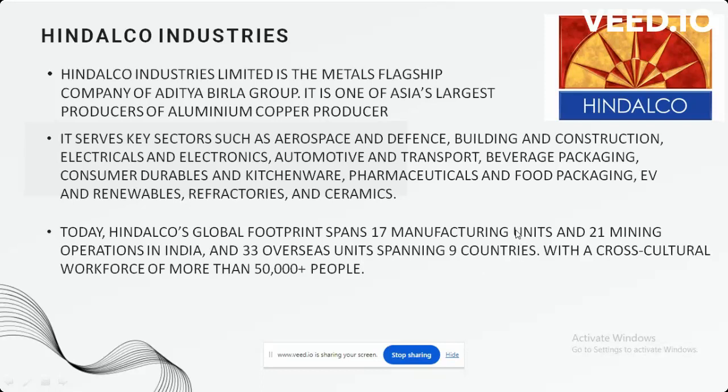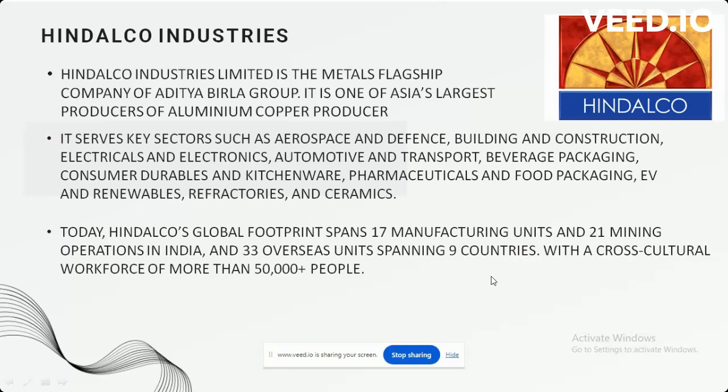Hindalco Industries Limited is the metal flagship company of Aditya Birla Group. It is one of Asia's largest producers of aluminum and copper. It also serves key sectors such as aerospace, construction, daily used items, pharmaceuticals, packaging, and ceramics. Hindalco has a workforce of more than 50,000 people and 17 manufacturing units and 21 mining operations in India, and it is a worldwide company. So these are the basics about the company.